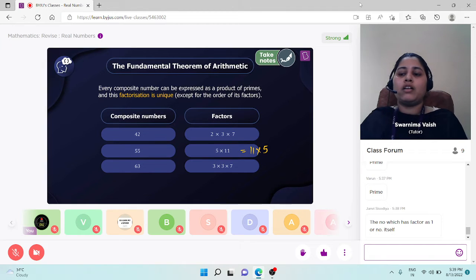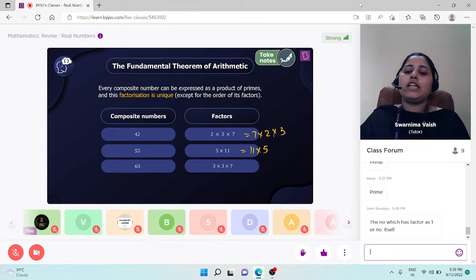Like 42, we can write it as 2 into 3 into 7, or we can write 7 into 2 into 3. We change the order, na, but the factors are the same. This is what the fundamental theorem of arithmetic says. So students, please take notes of it. And now let's solve some easy questions from this topic.